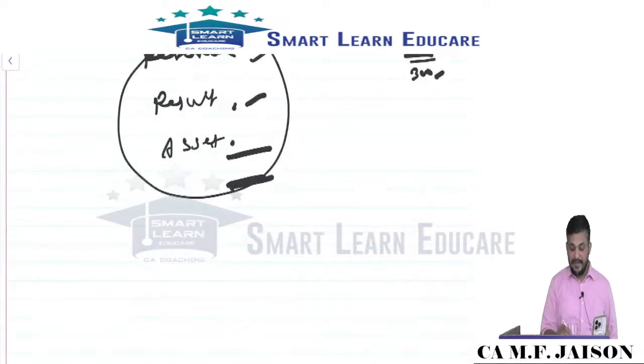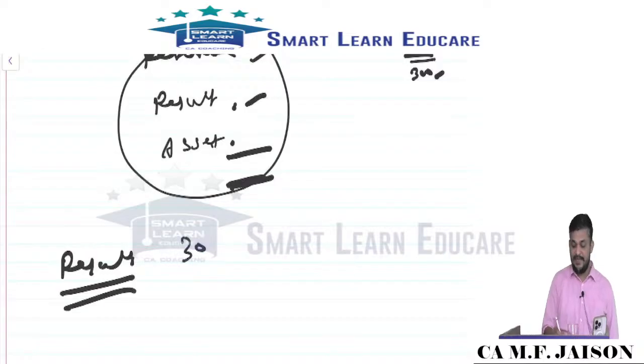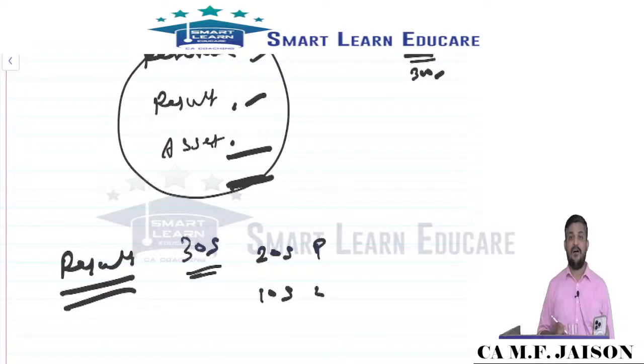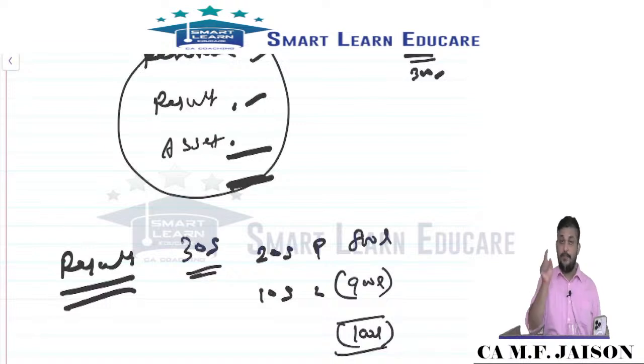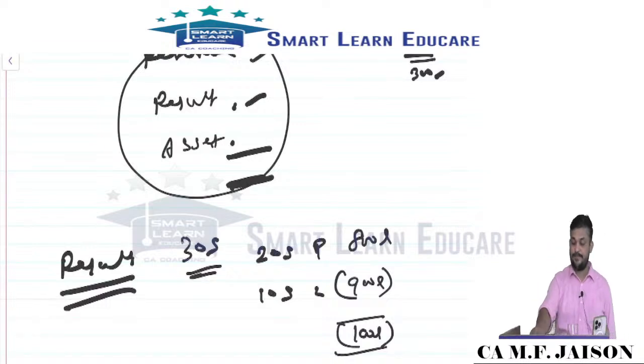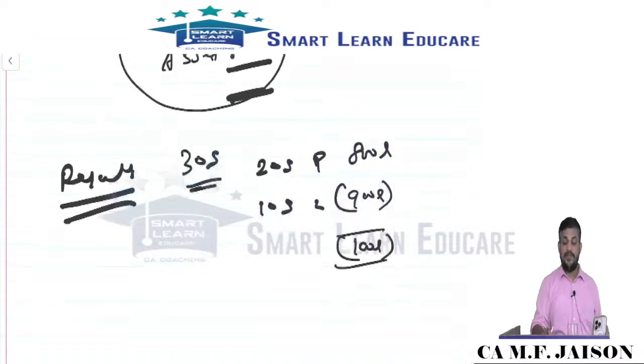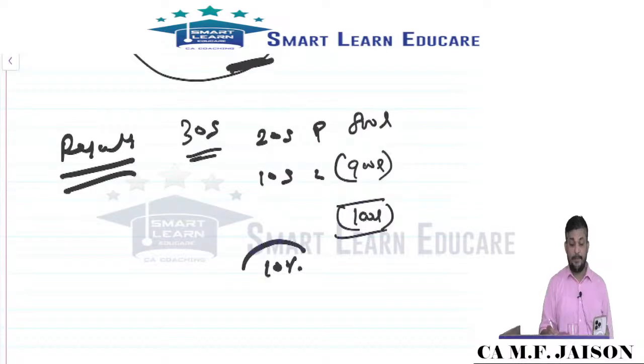For segment result alone, one confusion arises. What is that? 30 segments are there, 20 segments are having profit, 10 segments are having loss. The 20 segments of profit are totally coming to 800 lakhs, the 10 segments of loss coming to 900 lakhs, so net to the organization is 100 lakhs loss. If selection will be based on profit or loss, which number? 800 or 900 or 100? On which number should the 10% application be done?